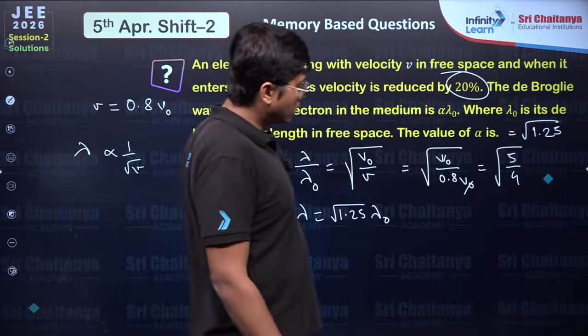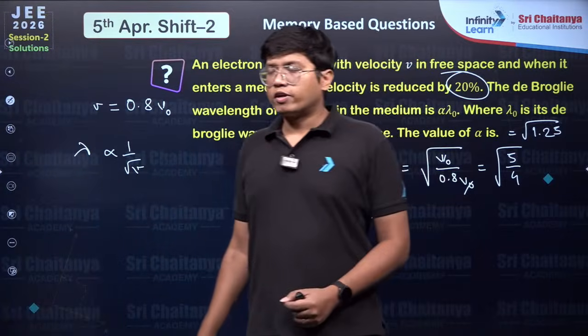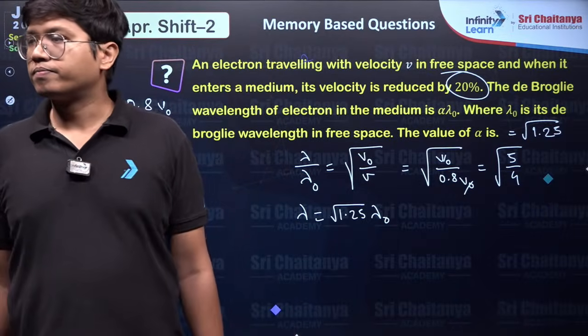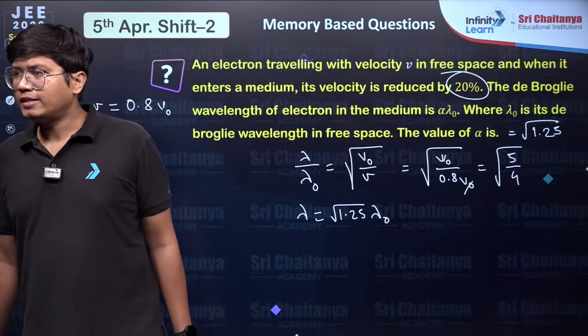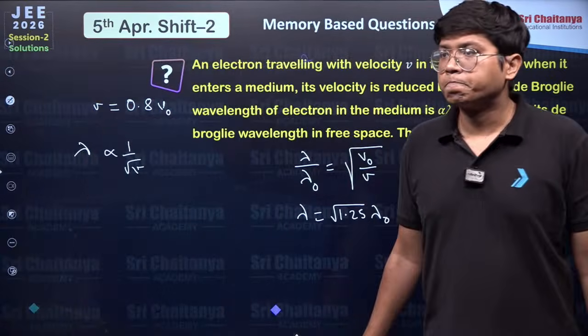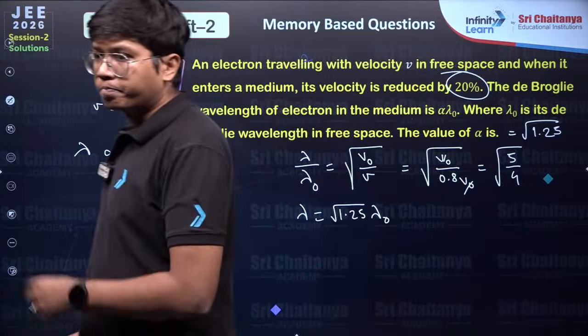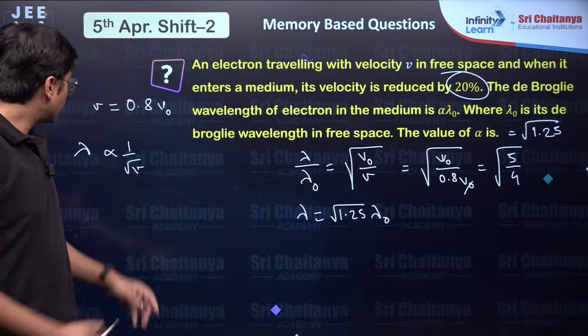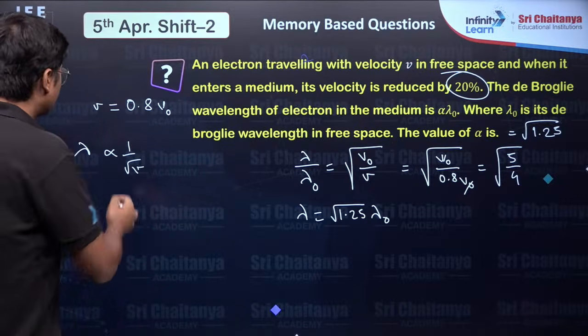Root over of 1.25. Was that one of the options? Sir, close the poll. Was that there in the options? Because I don't think this was numerical answer type. Was that there in the options? Hey, sorry. What am I doing?